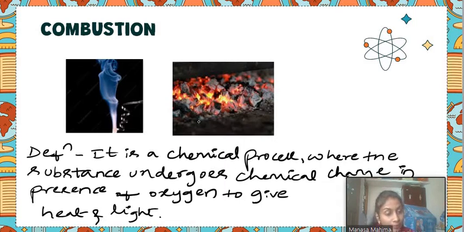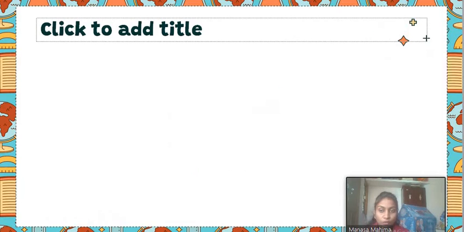Then what kind of substances show combustion? The best examples of substances that show combustion are fuels. As we all know, we are familiar with fuels, right?